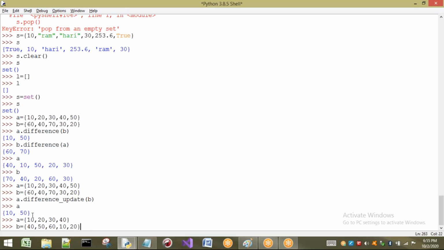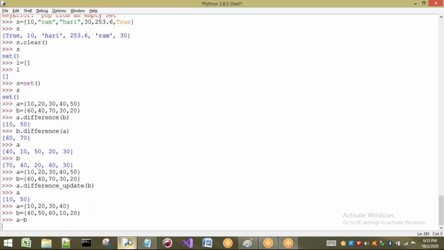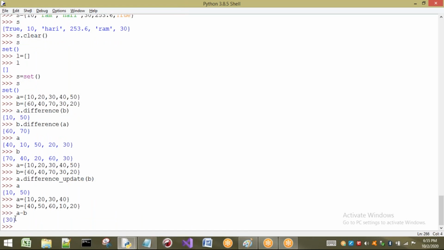Before going to this one, I want to tell you one more point. The difference method can also be applied by using the minus between the sets. If I write A minus B, the output will be the same. If I apply A minus B, we get 30 here.